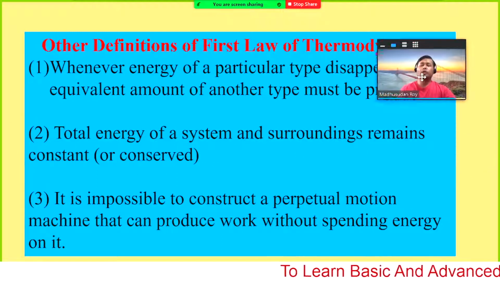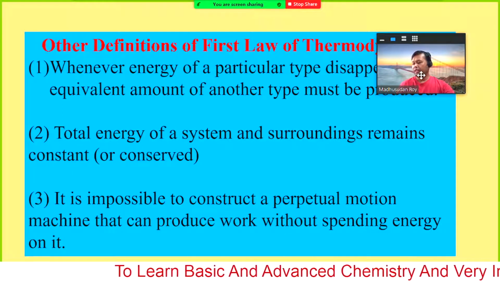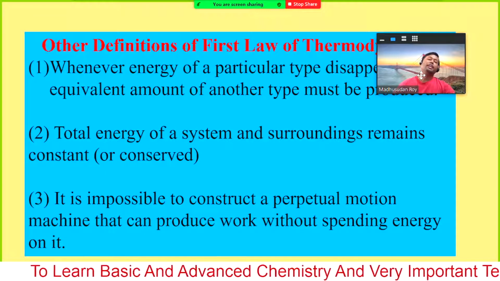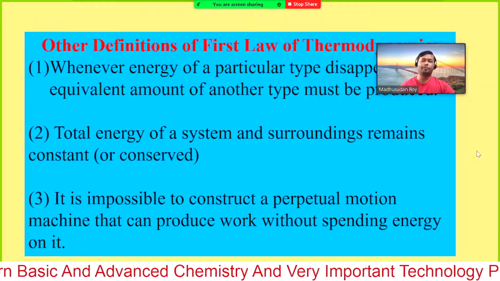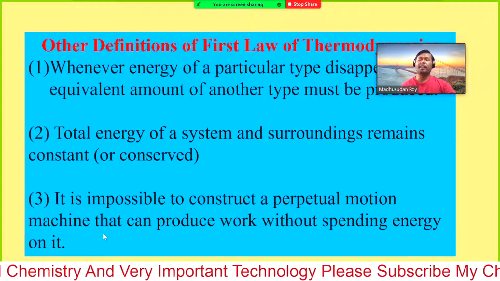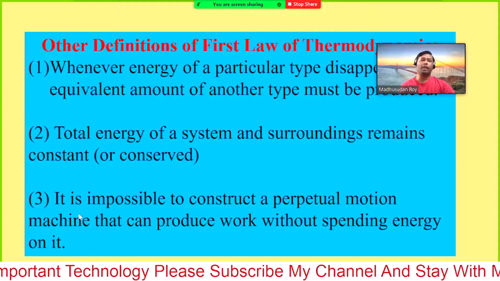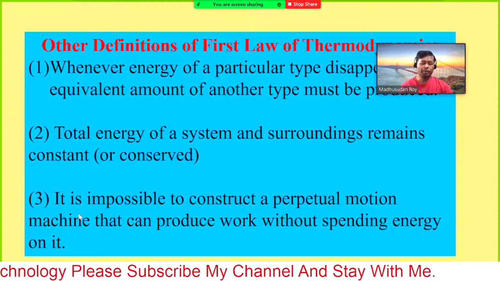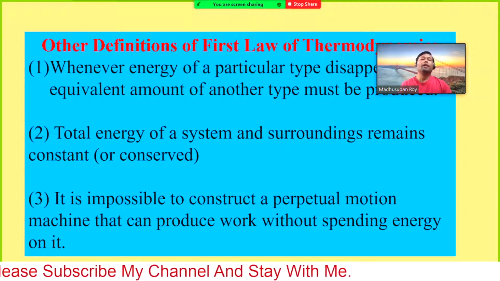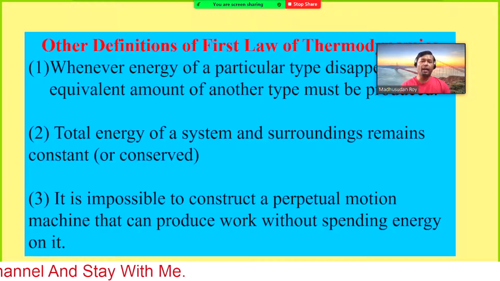It is impossible to construct a perpetual motion machine. That means you cannot generate a 100% efficient machine. It is impossible to construct a perpetual motion machine that can produce work without spending energy on it. So what does it mean? You cannot generate a machine which can work 100% efficiently.